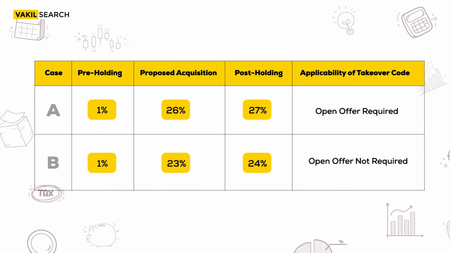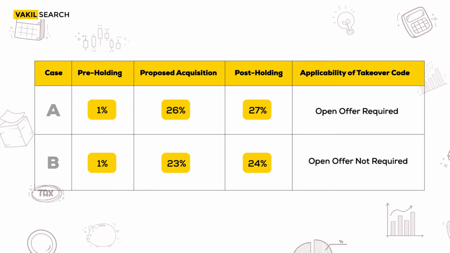To put it simply, take a look at this table. In this case, we have two scenarios, situation A and situation B, wherein the first scenario says that the pre-holding is 1% and for situation B also the pre-holding is 1%. Let us take a look at the proposed acquisition. Now in situation A it is 26% and in situation B it is 23%.